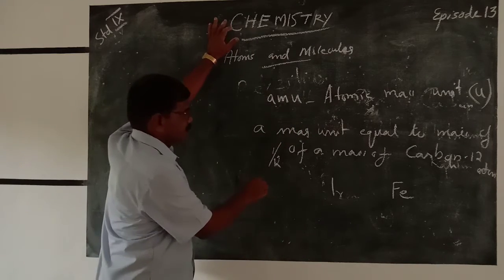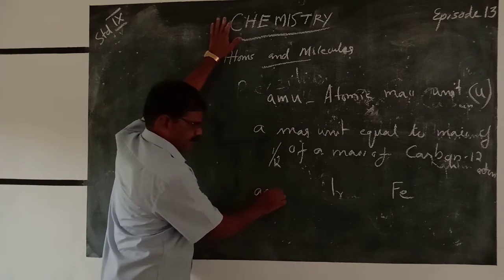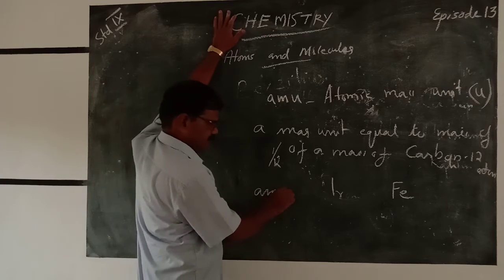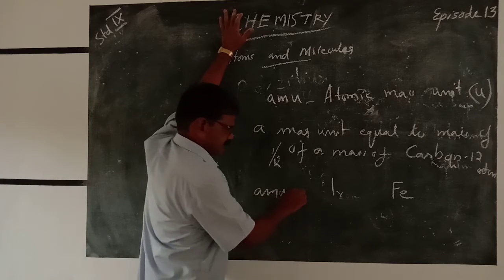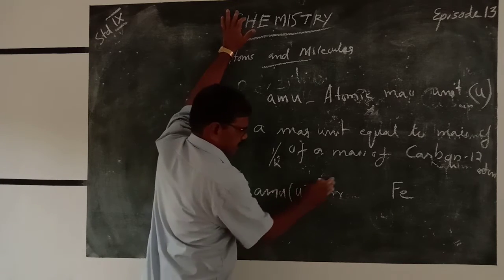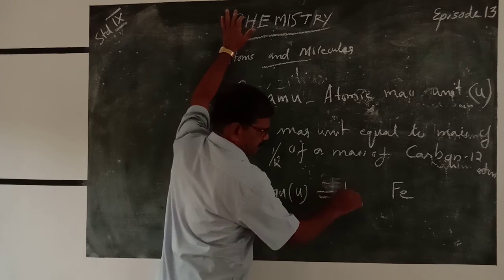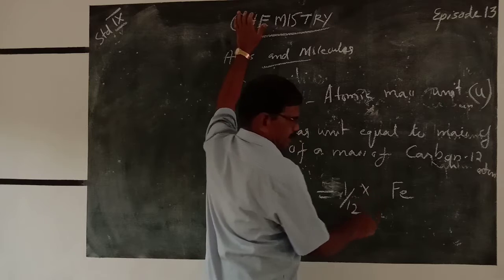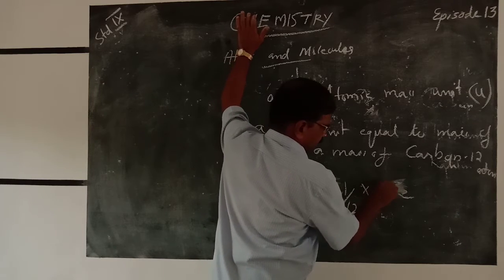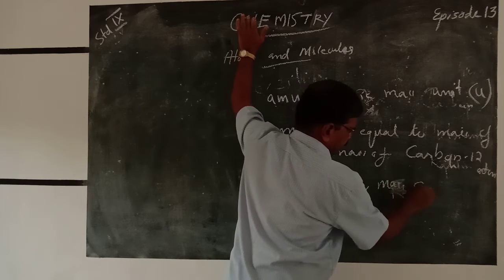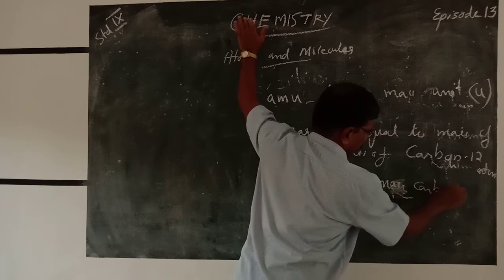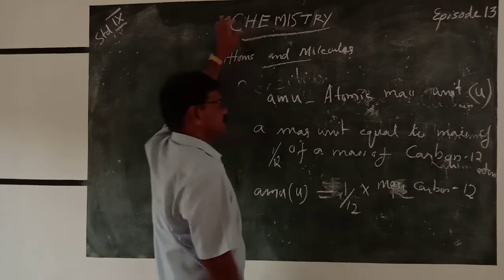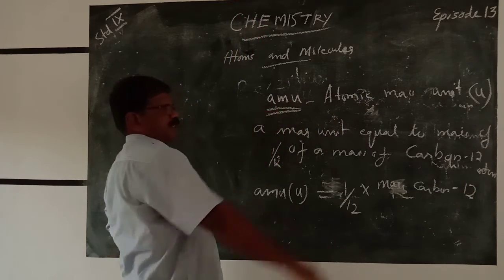That is the AMU, atomic mass unit. It is represented by the letter u, equal to 1/12 into the mass of carbon-12. That is the atomic mass unit.